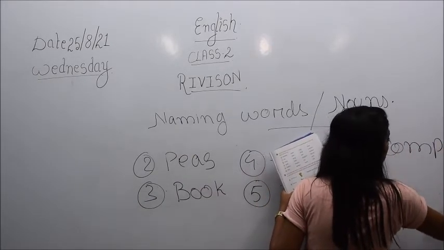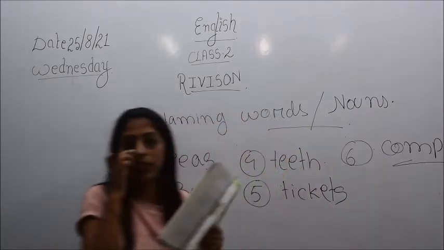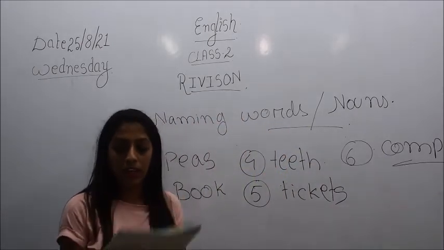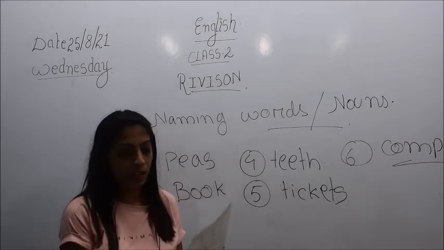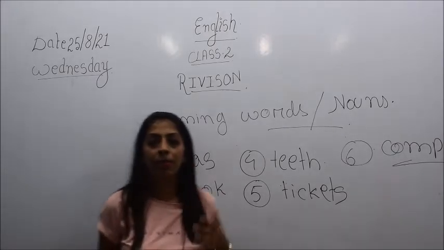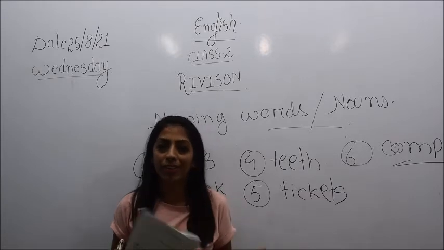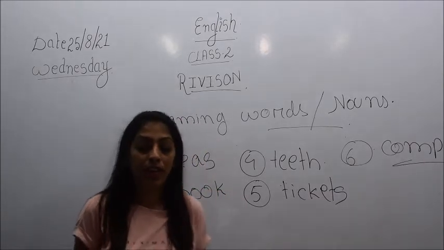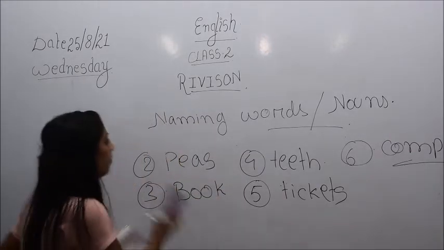C-O-M-P-U-T-E-R. Okay, so here children, we have arranged all the jumbled words. With this we have finished lesson number 1. We have revised it and we have also seen all the exercises given here. Alright, so now we will see lesson number 2.